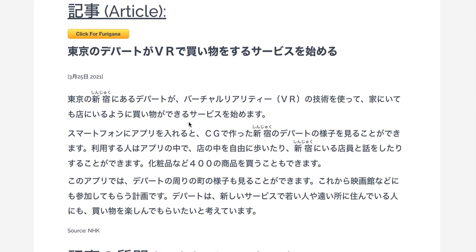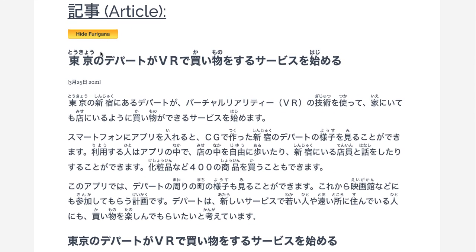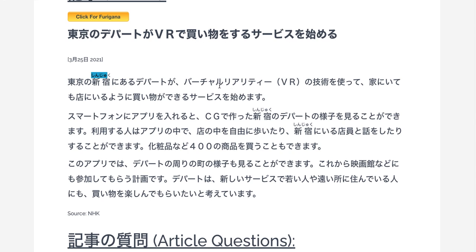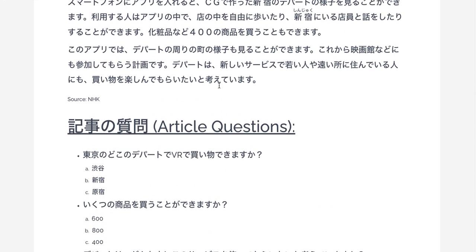Here is the article. It's all in Japanese, but if there are more beginner students, there's phonetic pronunciations for some of the harder to read characters, but if they need more assistance, they can click on the button there to show the Ruby characters, the phonetics for each of the Chinese characters to help with the reading. So that's an option that teachers can use depending on the student.